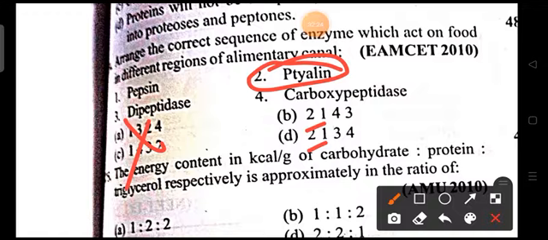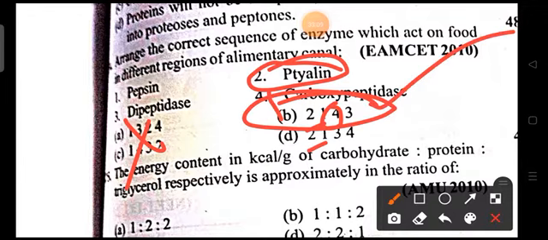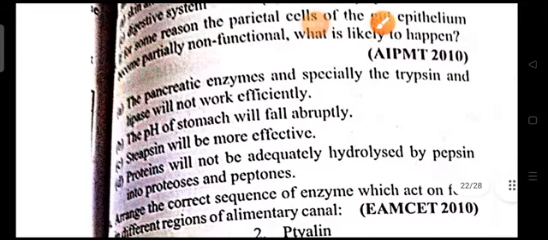So the next option can be 1. Then for the third position, carboxypeptidases, which are peptidases acting at the carboxyl end. That can be either dipeptidases or carboxypeptidases, so the fourth option is going to decide. B option is the right option because dipeptidases act at the end position. So B option is the right answer.